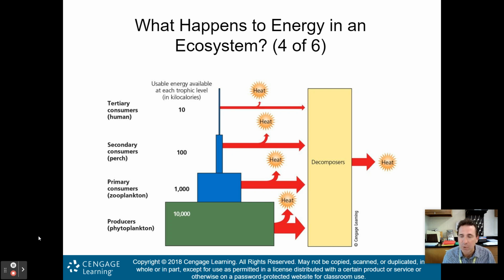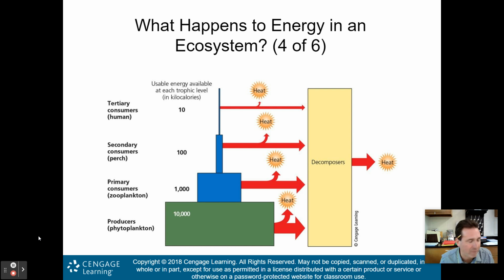You lose 90%, or the way I think about it is that the primary consumers have 10% of what the producers had. So it's 10% lower or 90% less as you go higher. You can think of it either way. Secondary consumers, like the fish perch, only have 100 kilocalories available. Again, 90% less than the primary consumers, or you can think of it as the primary consumers have 10 times more than the secondary consumers.